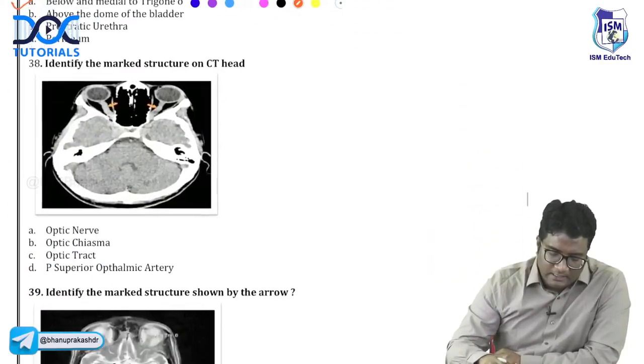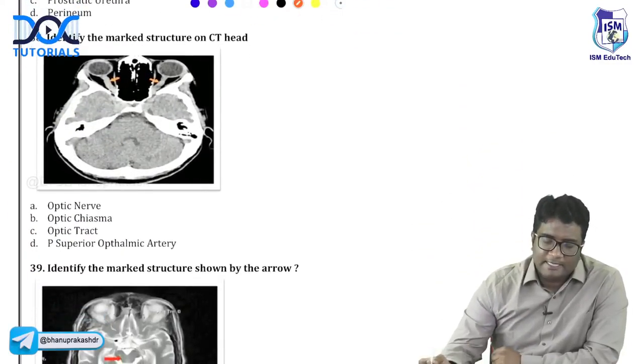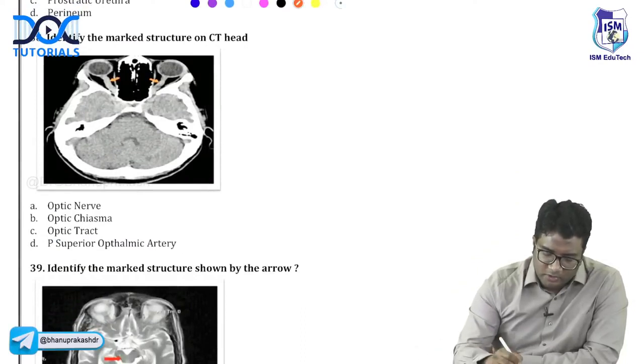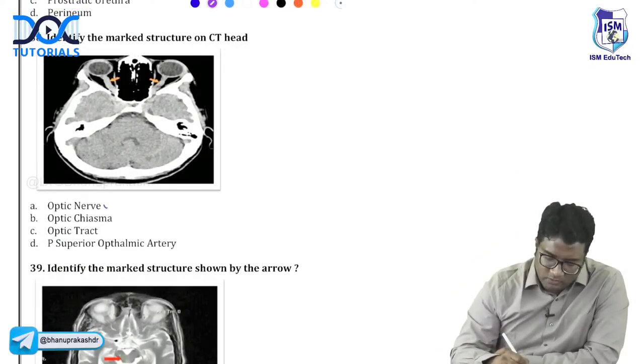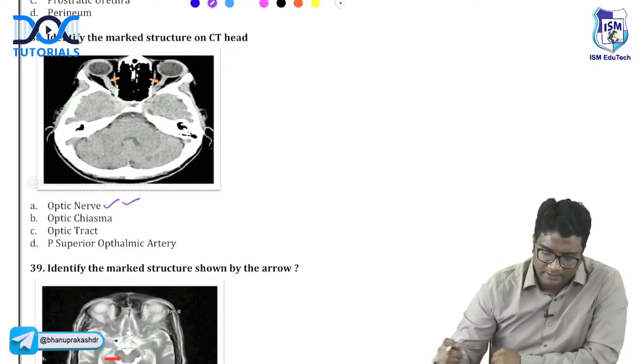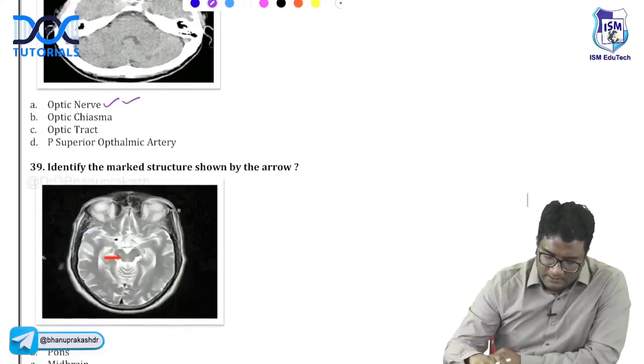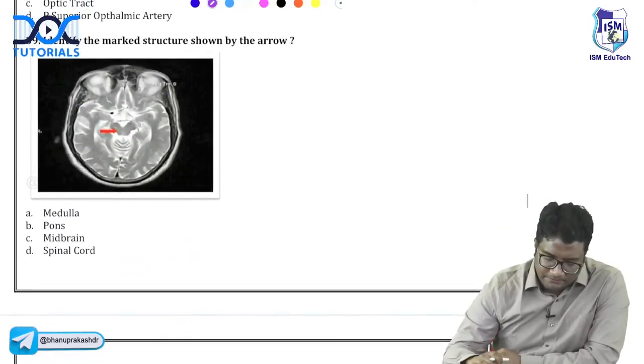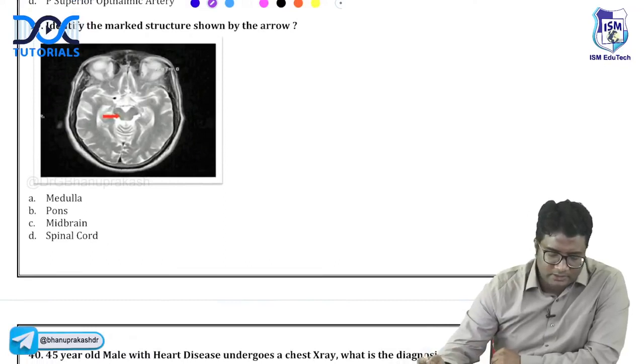Next. What is the marked structure on the CT scan here? What are the orange arrows pointing to? This is easy. This is pointing to the optic nerve, right? So this is simple. What about this structure here, guys? What is this structure pointing to? Medulla, pons, midbrain, spinal cord. Can you answer this one?